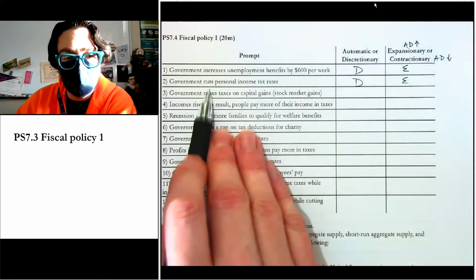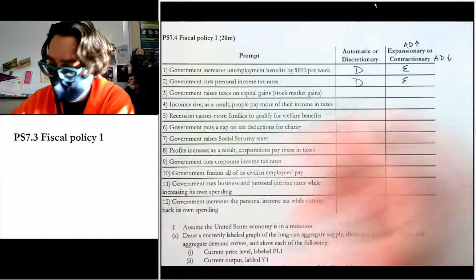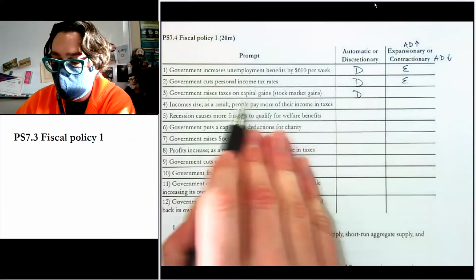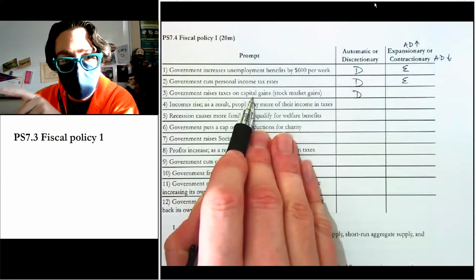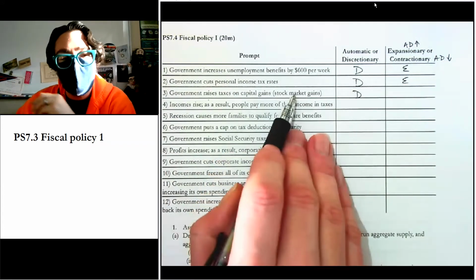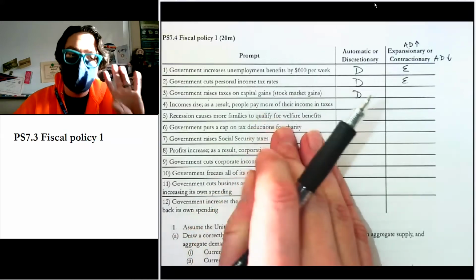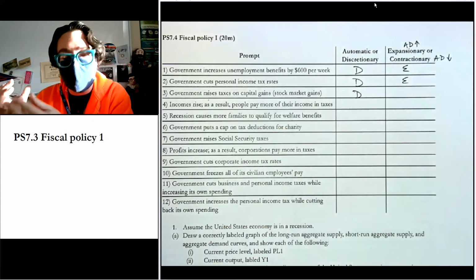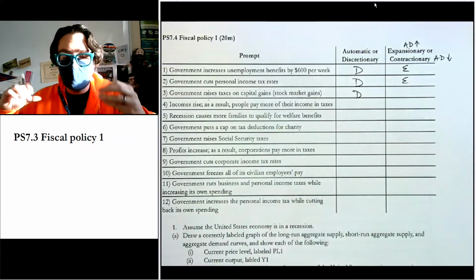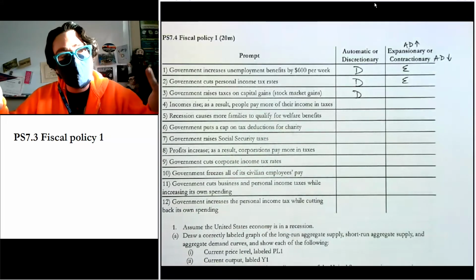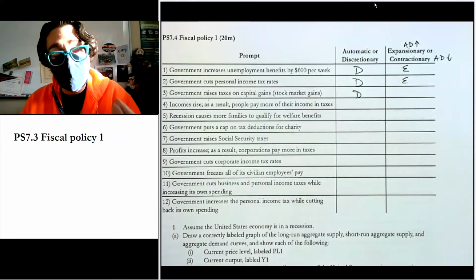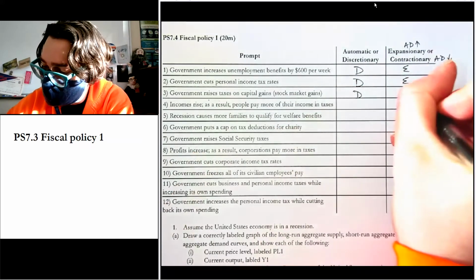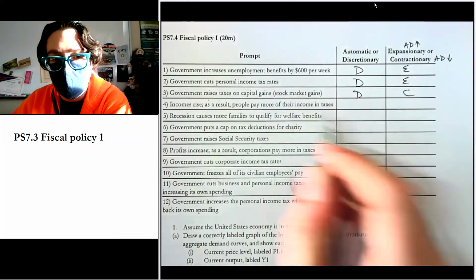Government raises taxes on capital gains, stock market gains. They should tell you again, if they're doing something here like raising taxes, that's going to be discretionary. Capital gains is just a fancy term that I threw in here because I want you to know it. It just means, and this is not the technical definition, but just bear with me, the gain in value on your stock. So if you sold Amazon, and you made $1,000 kind of profit on selling the share, that's called a capital gain, and you have to pay taxes on that. And so that's the idea. If you raise taxes, then it's contractionary. It's going to contract aggregate demand a little bit.